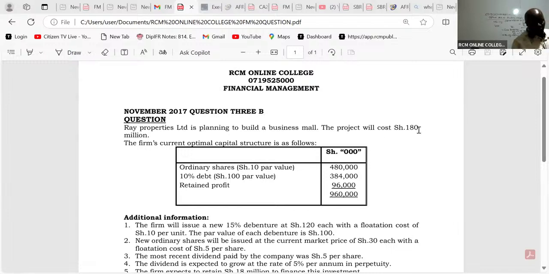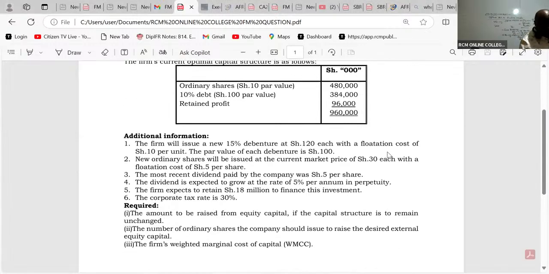You, as the finance manager, have been told you want to do a project, a mall, and the project cost is 180 million, so they tell you to go outside and look for that 180. Then you're going to issue shares of 108, and then debt of 72. I hope we are together up to there.